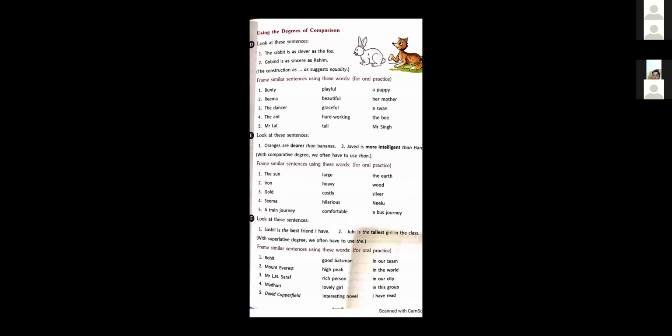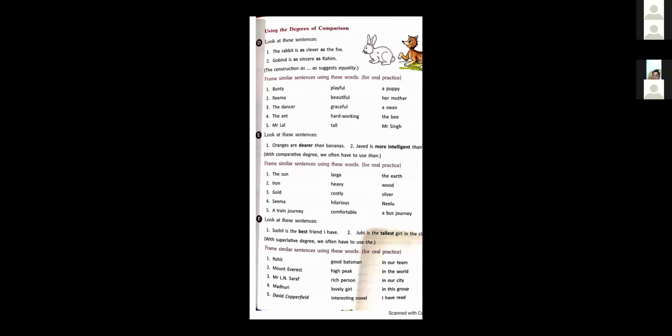Okay. Now, next, oranges are dearer than bananas. Javed is more intelligent than Hanif. Now we are doing comparison between the two. Oranges are dearer than bananas. We are doing comparison between oranges and bananas. Which one is dearer? Oranges. Okay. And in the second sentence, who is more intelligent? Javed. Here we are doing comparison.